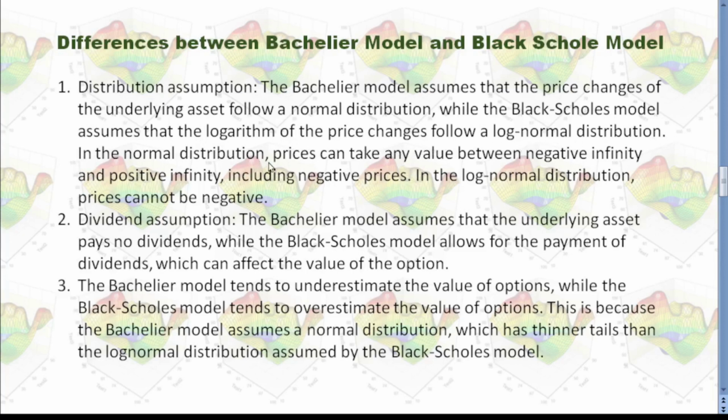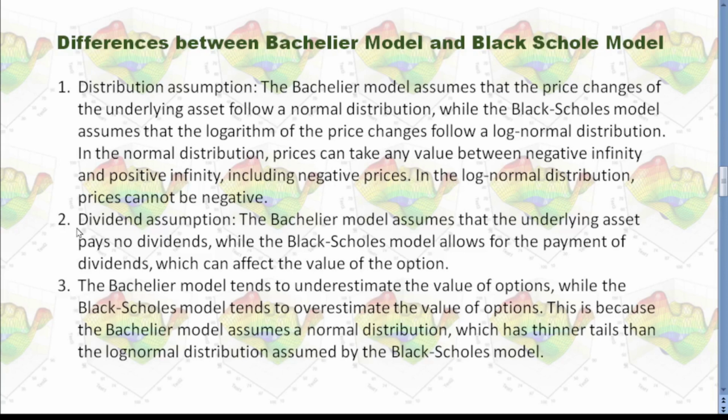In the normal distribution, prices could take any value from negative infinity to positive infinity, including negative prices. In the log normal distribution, prices cannot be negative. At the beginning, this normal distribution, because it allows negative prices, it was considered as a limitation of Bachelier model.